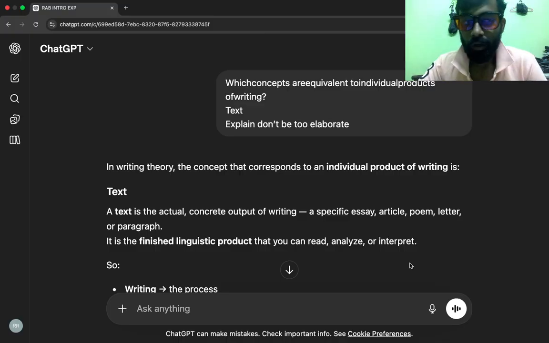So we're doing chapter one. I think it's part two from writing systems. Which concepts are equivalent to the individual products of writing?